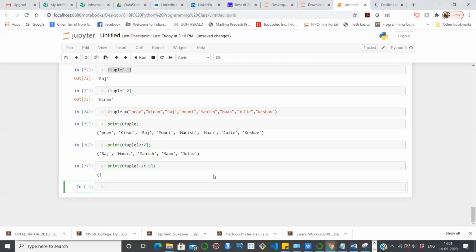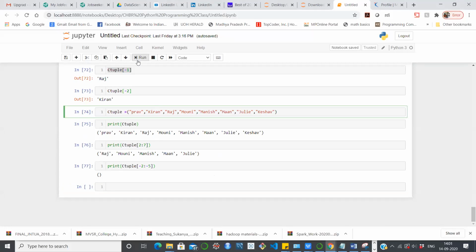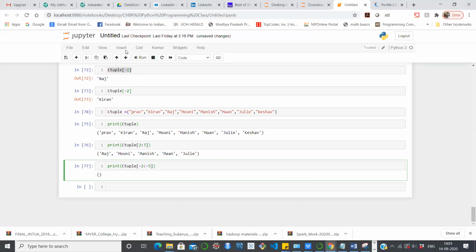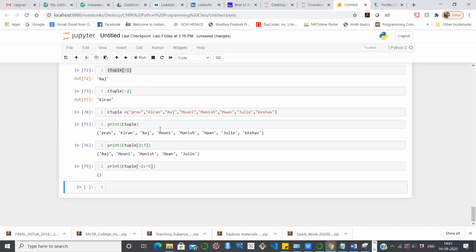Guys, do you know why exactly we are getting this? Can anybody tell about this? Why are we getting an empty list? Yes. Why are we getting it like this? Tell me, can somebody tell?